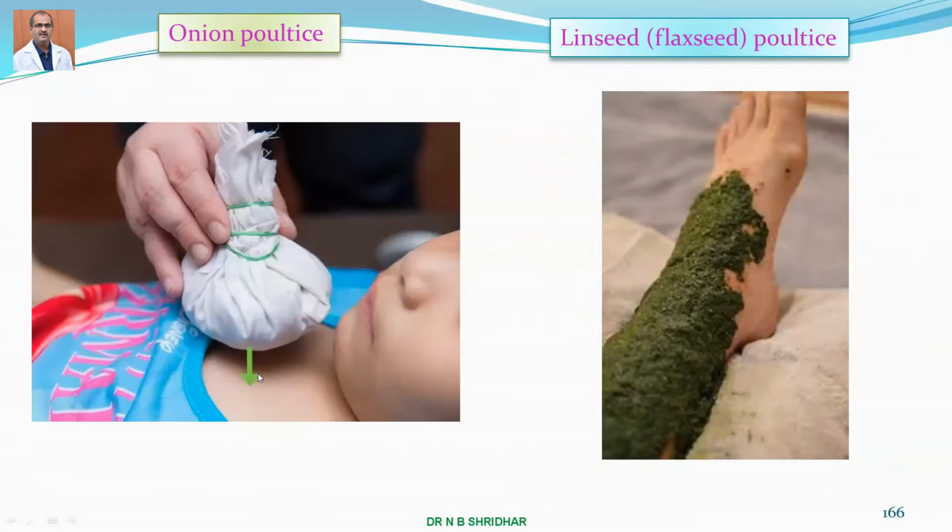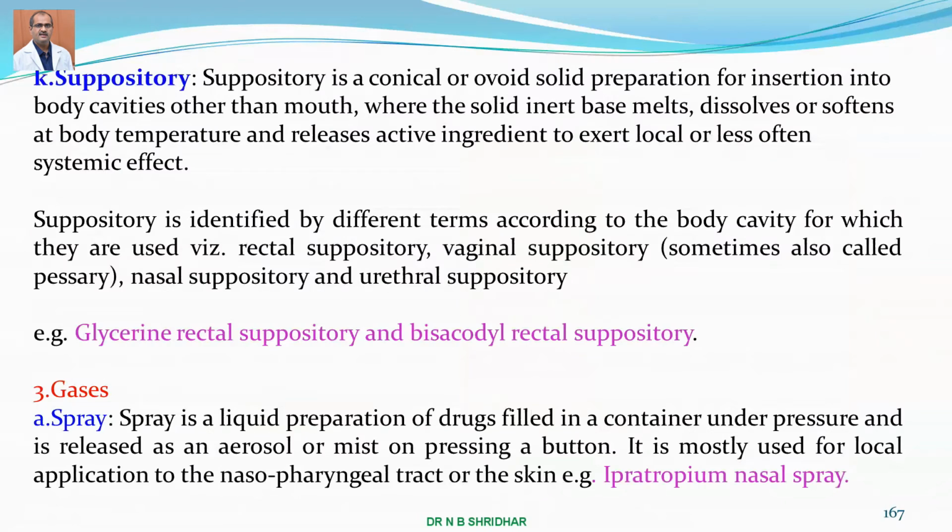And the linseed poultice: villagers prepare a mixture of linseed meal and apply it on the body. That's the poultice. In village conditions, this is very commonly used.